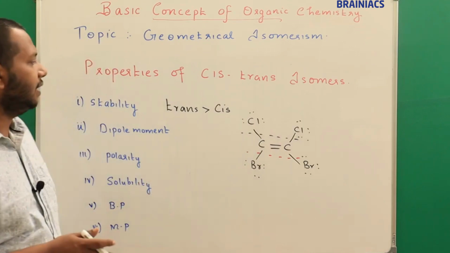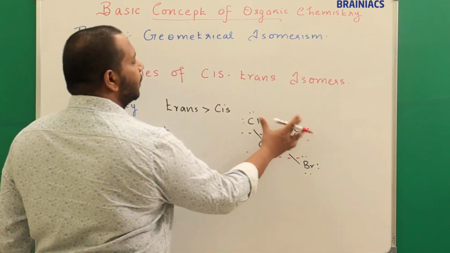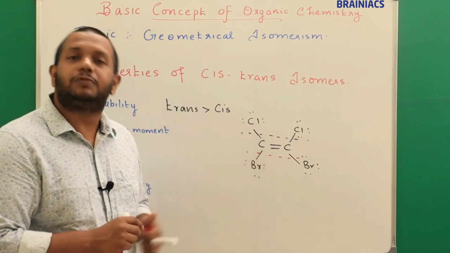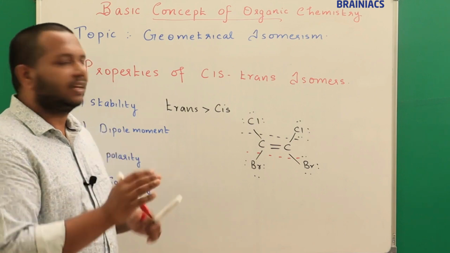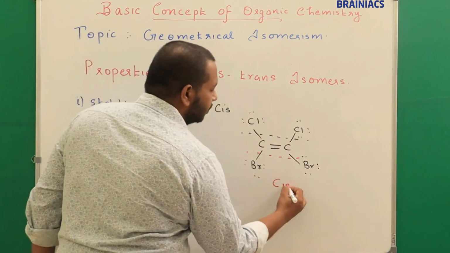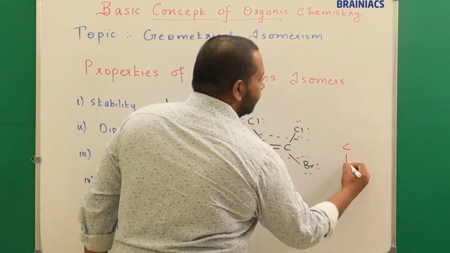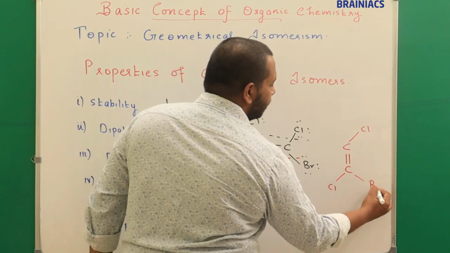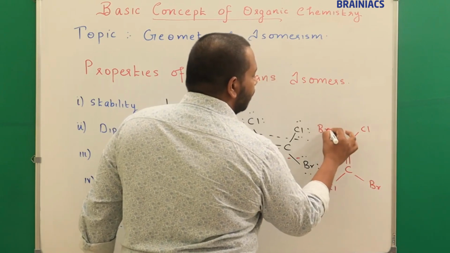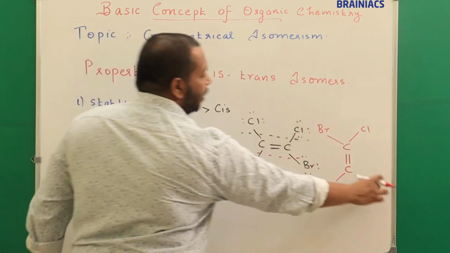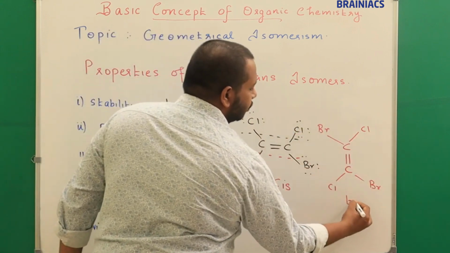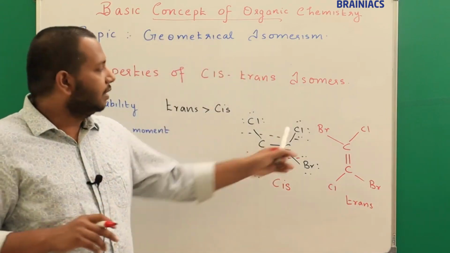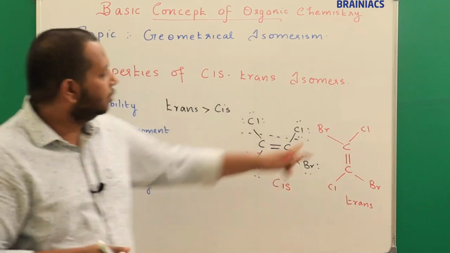Because of this similar plane, I can say these will undergo some sort of repulsion every time. Because of this repulsion, the stability of this isomer will get affected. So we know that this isomer is cis. But if I draw a trans form, for example something like this, you have a chlorine here, a chlorine here, a bromine here and a bromine here. Now if you see this, the similar atoms are very much far apart in a trans form. As similar charges repel, similar atoms will also repel, but here they are far away.